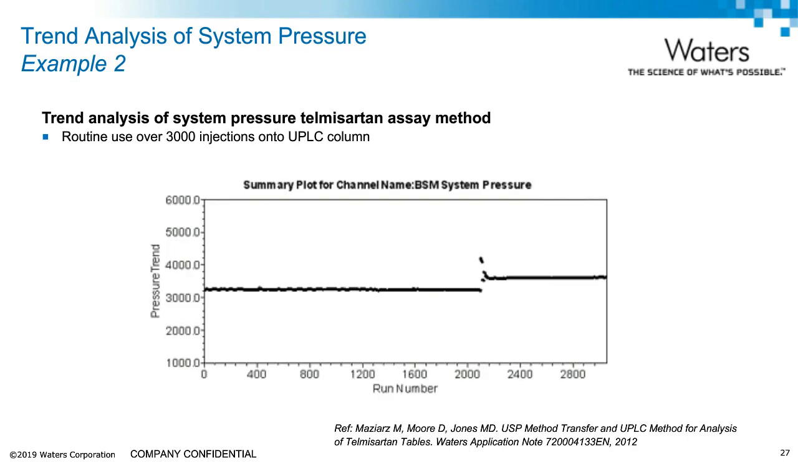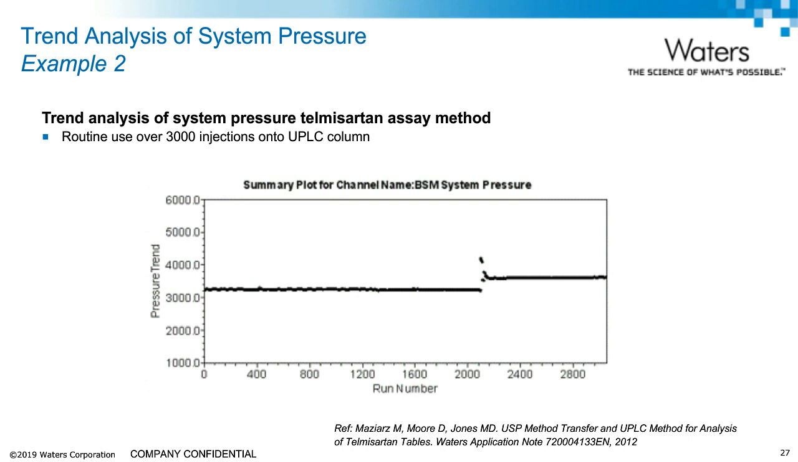Here is a different example where we are showing system pressure trending for assay method for telmisartan tablets. We made 3,000 injections onto the same column with the same lot. Trend analysis shows that the pressure remains stable, maybe with some slight increase at approximately 2,100 injections. In this case, pressure increase indicated a need to wash the column, which regenerated the column and reduced the pressure.